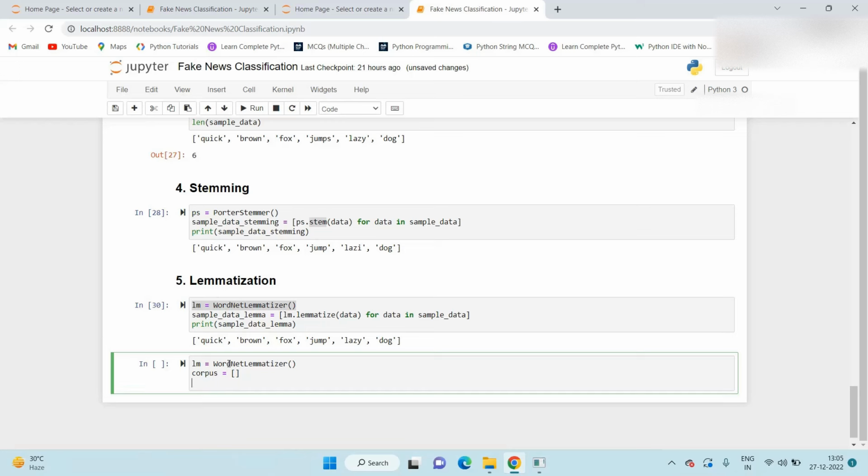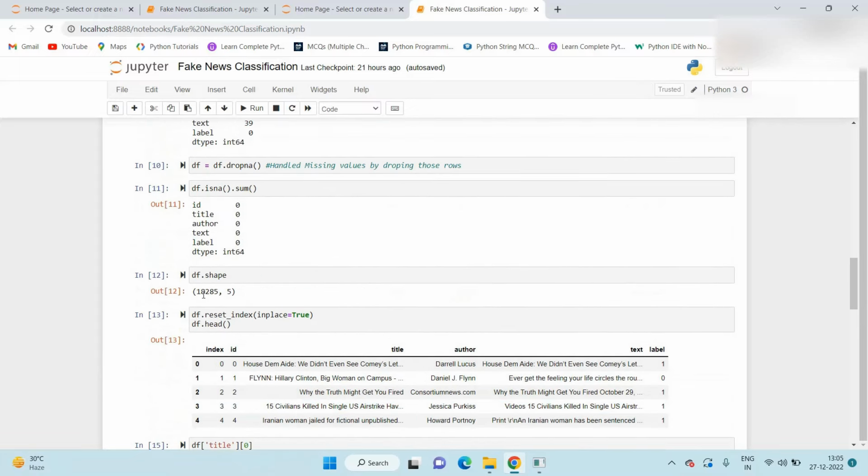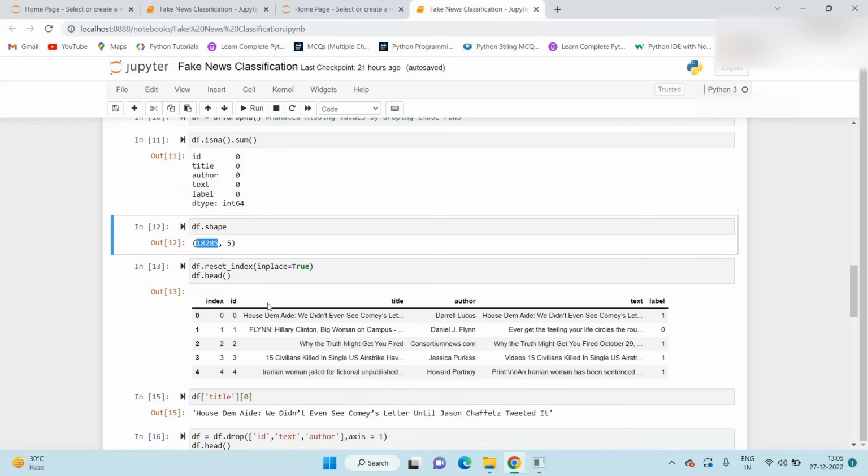Here we use a for loop, for i in range, and we pass the length of the data frame. If we see the length of our data set, it's around 18,285. So our for loop is executed 18,285 times.